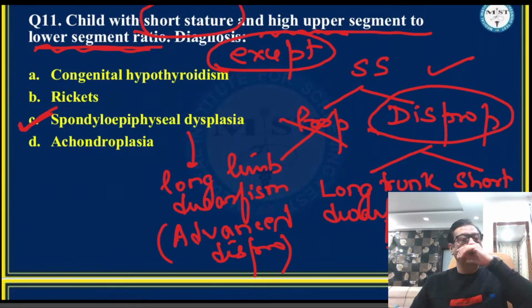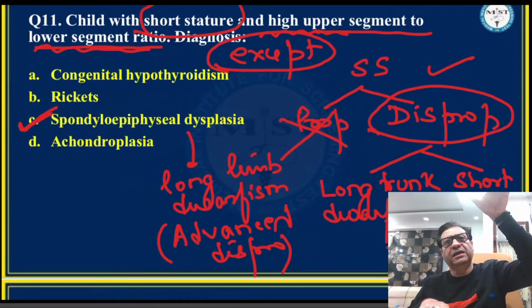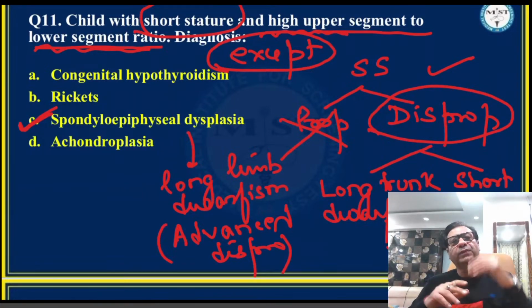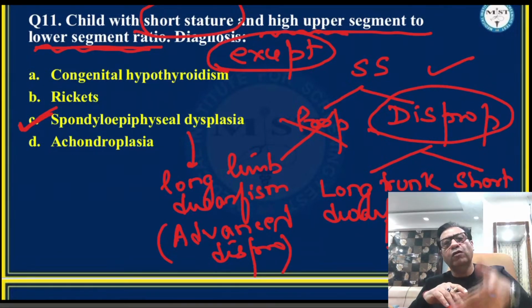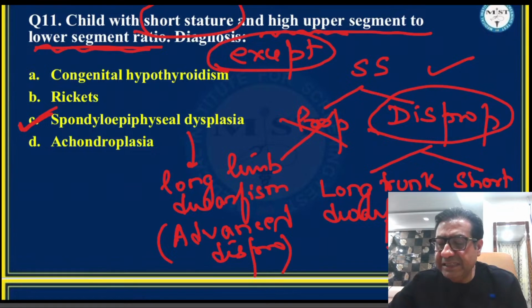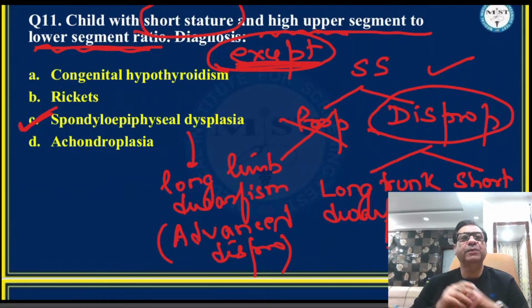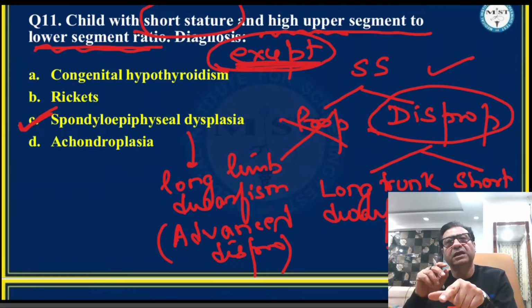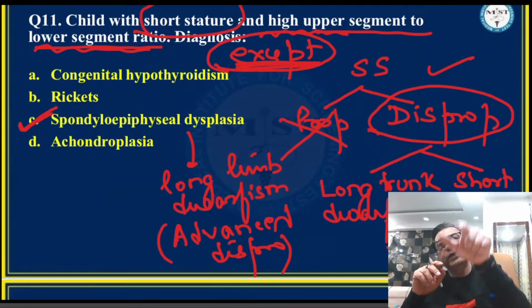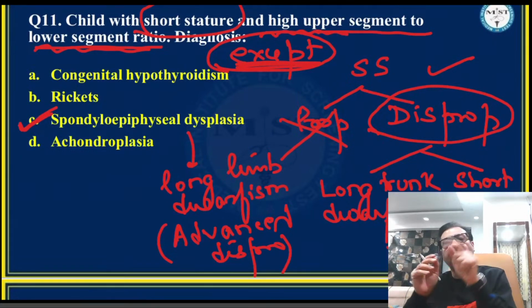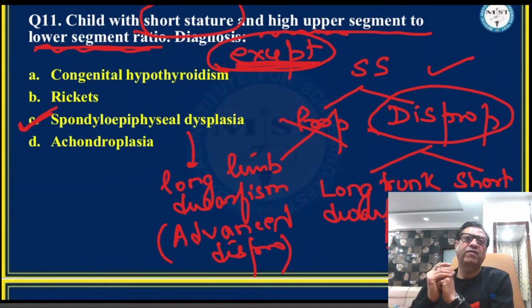So here the upper segment to lower segment ratio will not be more, but less than expected. If the ratio is more than expected, that means the trunk is longer than expected, and in those cases I would think of congenital hypothyroidism, rickets, and achondroplasia. So if they say all except, then spondyloepiphyseal dysplasia will definitely be the correct answer, because this does not present with a long trunk but with short trunk and long limb dwarfism, or advanced disproportion.